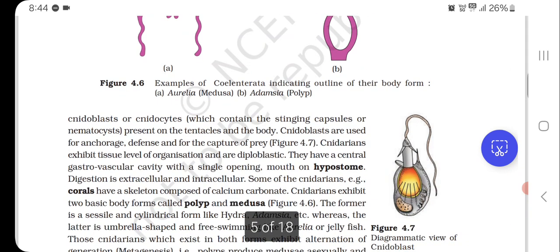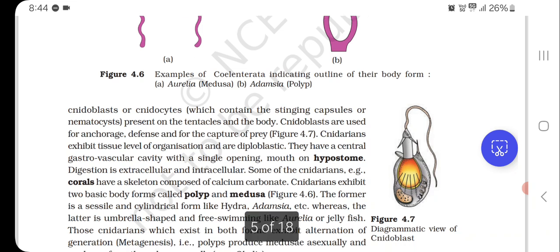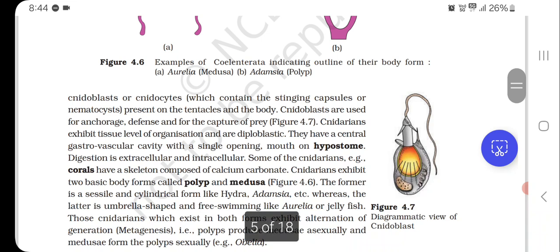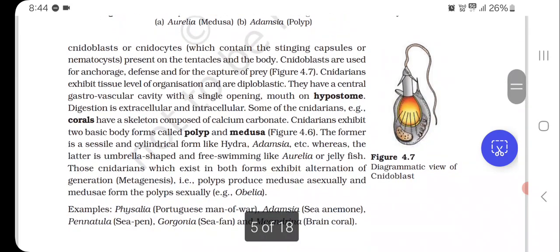Cnidarians exhibit tissue level of organization and are diploblastic. They have a central gastrovascular cavity with a single opening, the mouth on hypostome. Digestion is extracellular and intracellular. Some of the cnidarians, for example corals, have a skeleton composed of calcium carbonate. Cnidarians exhibit two basic body forms called polyp and medusa.